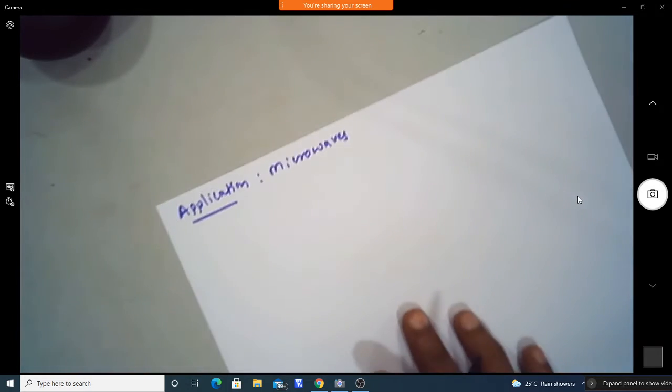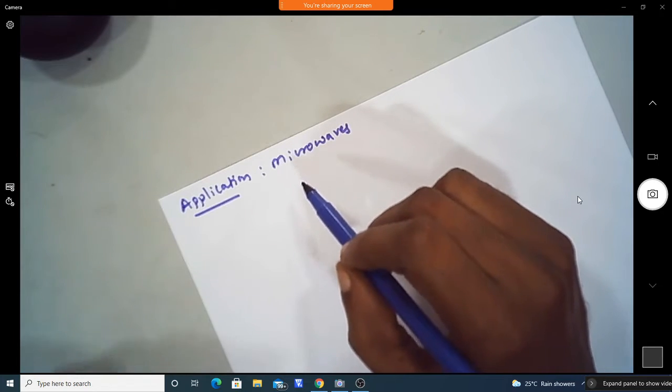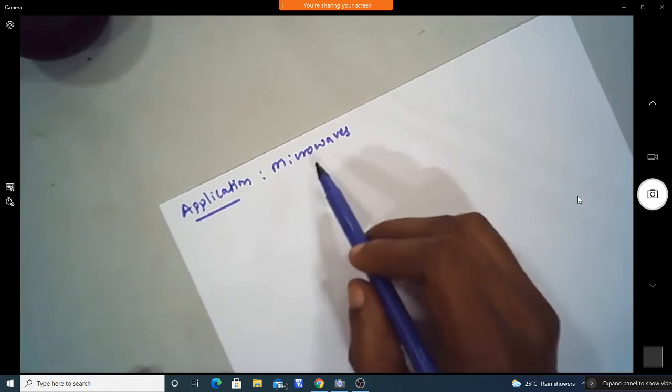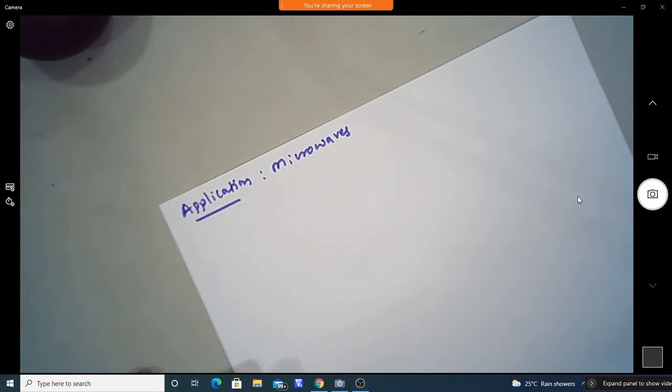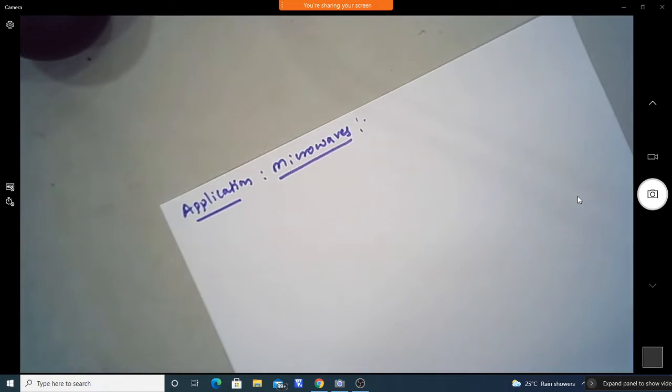So EM wave propagation in the microwave frequency range finds many applications in the areas of communication, and even the medical field and also industrial applications. Many applications are there. This is a very important application of EM wave propagation.